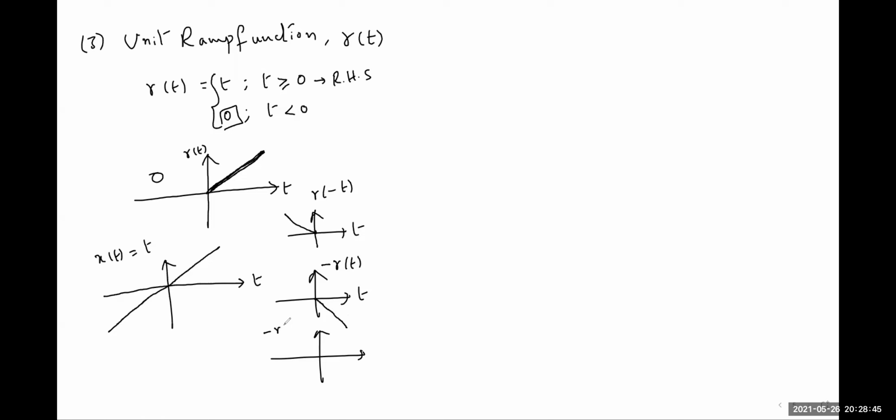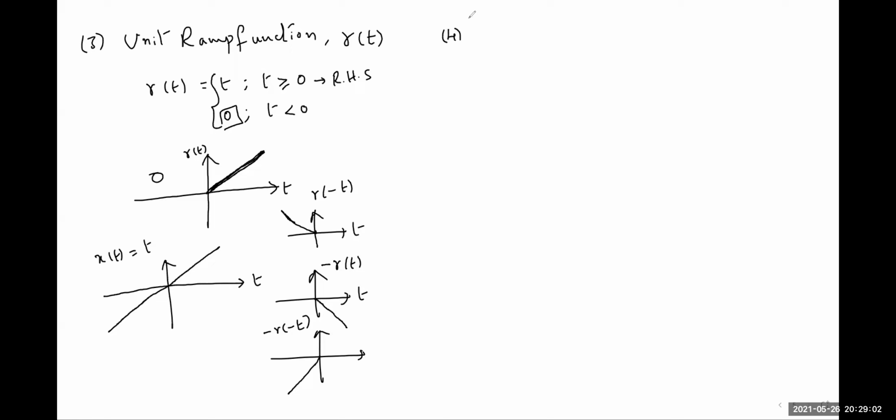And reflected inversion, minus R of minus t, will go in this direction. All are straight lines. That is the third signal, the unit ramp function.